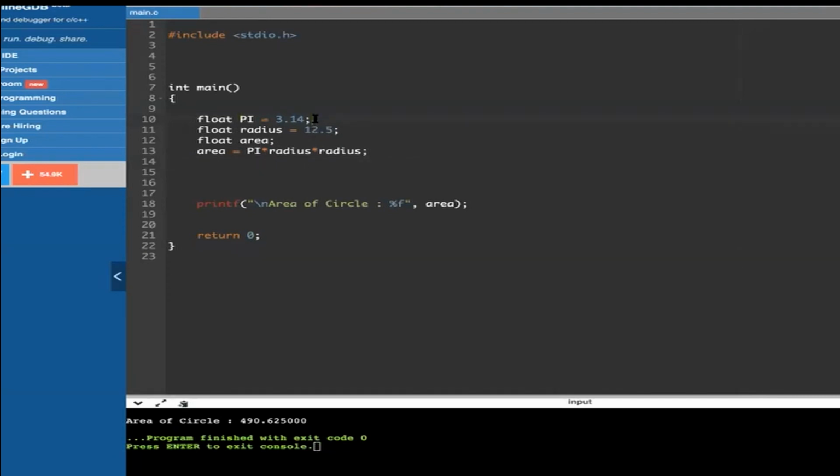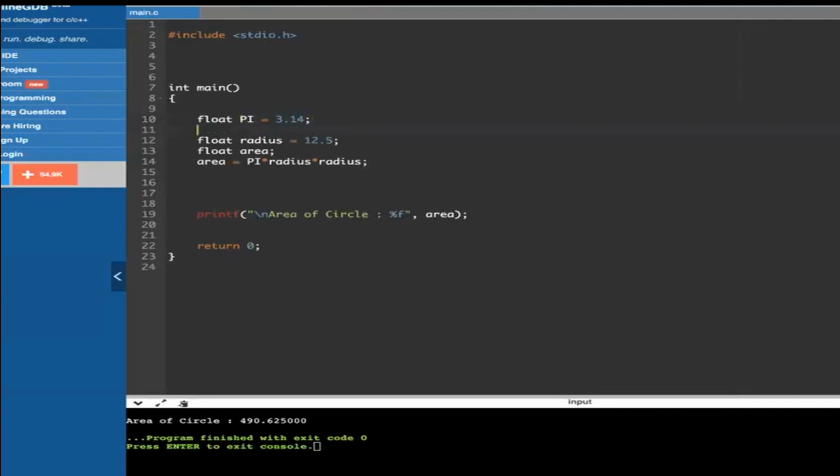For example, if I say here again pi equals 10, then I can change it. It will be changed and you will see that the area value will change. Now it has changed. It means pi is a variable. It can be changed. Although in real-world situations it cannot be changed, because we don't want pi to change. Pi is a constant value whenever we are calculating anything. So in this case, it is being changed.